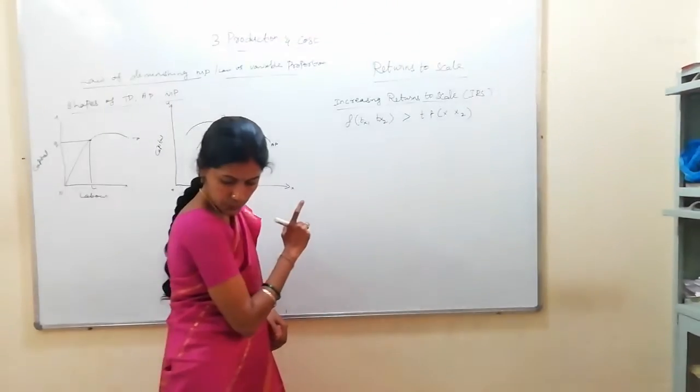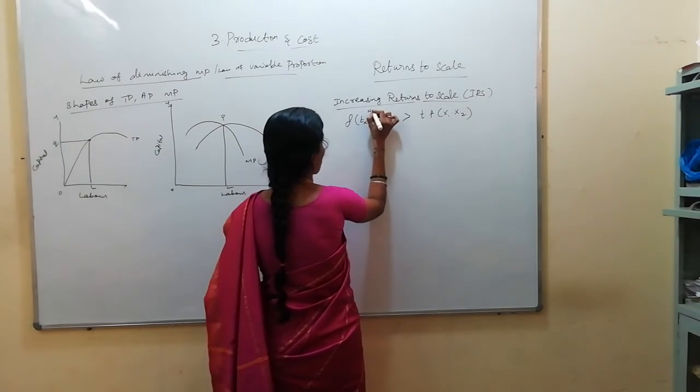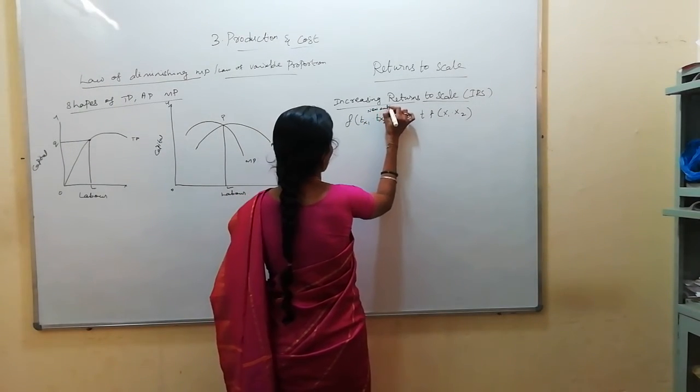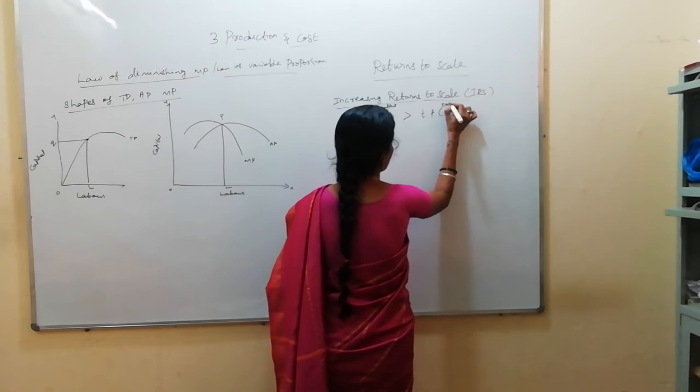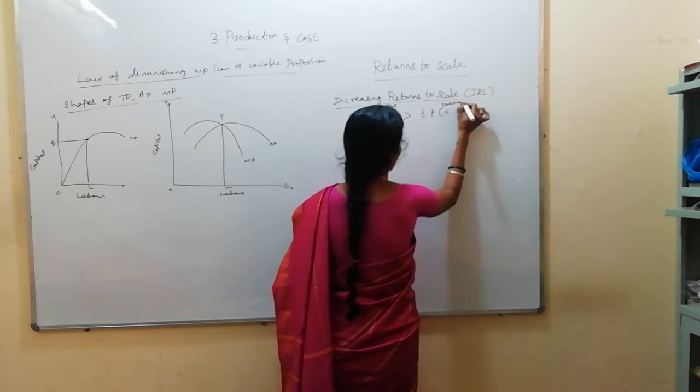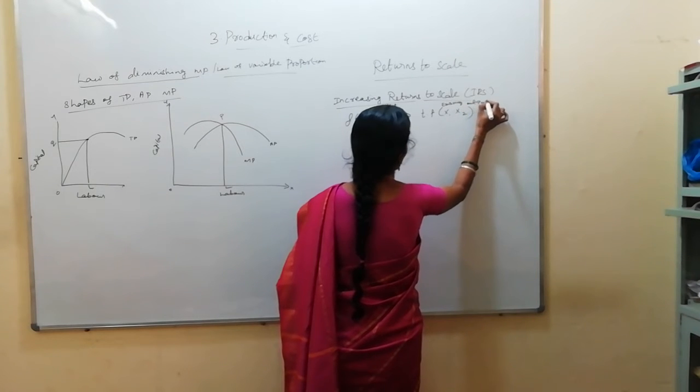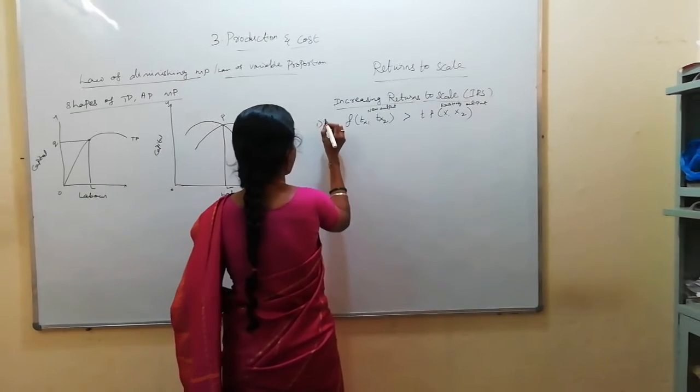In this, the new output is this one, and this is the old, already existing output. So this is the first, increasing returns to scale.